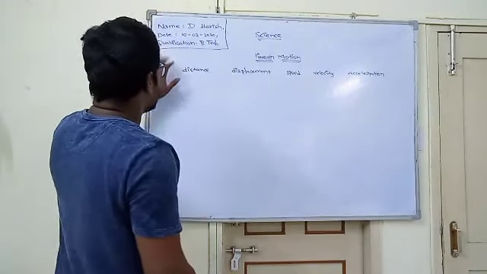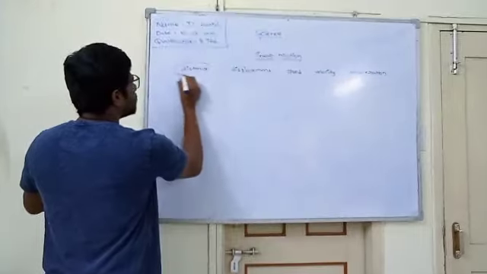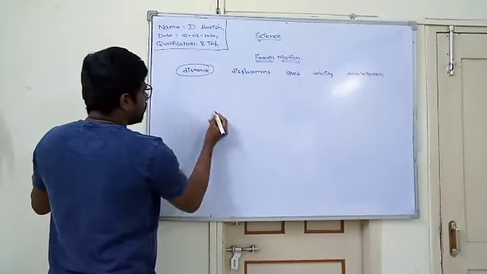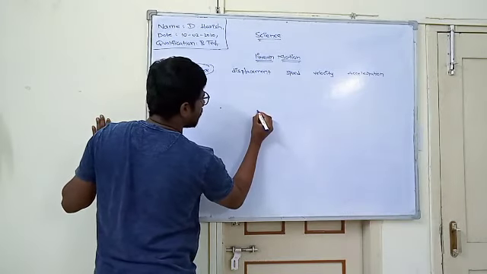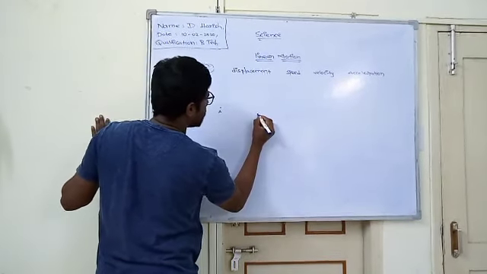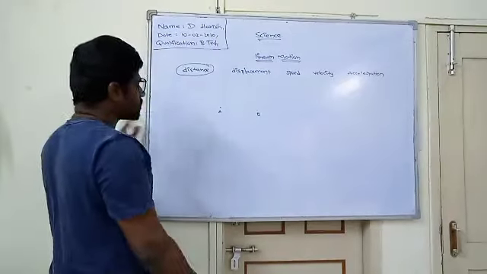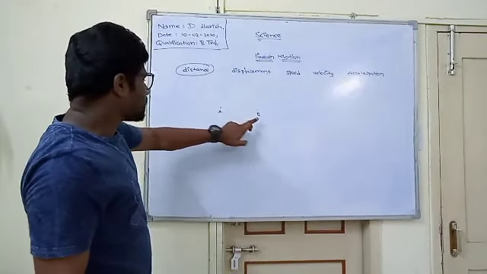First of all, we are going to the topic distance. Let us consider 2 points A and B. This is one point and this is another point.